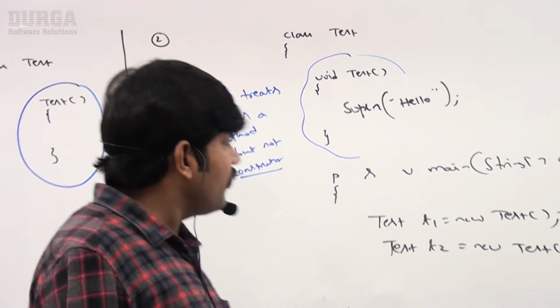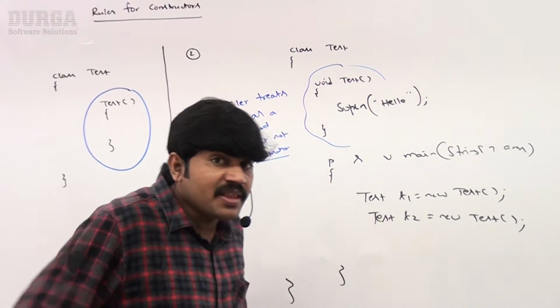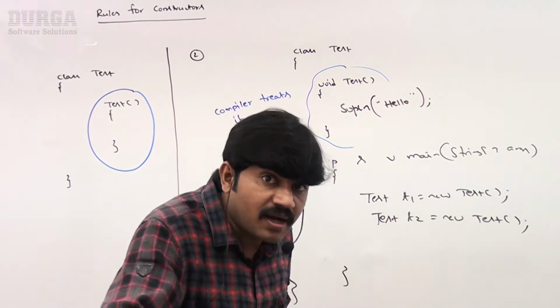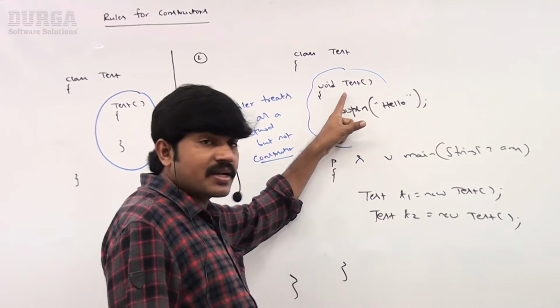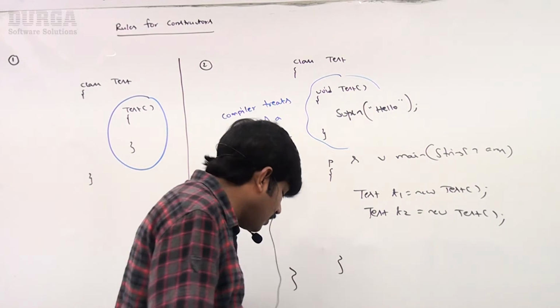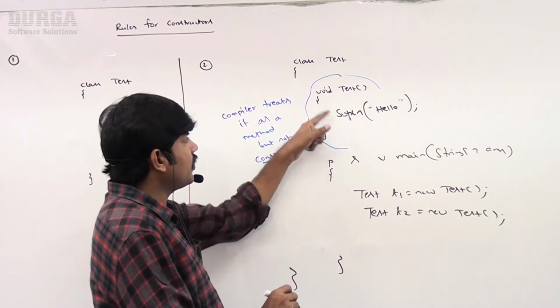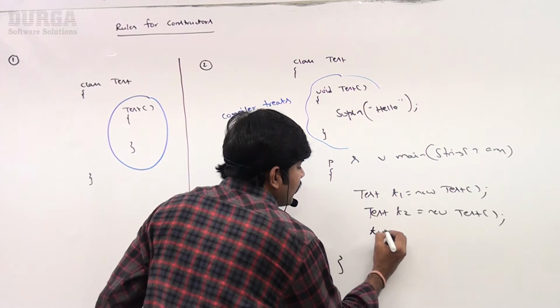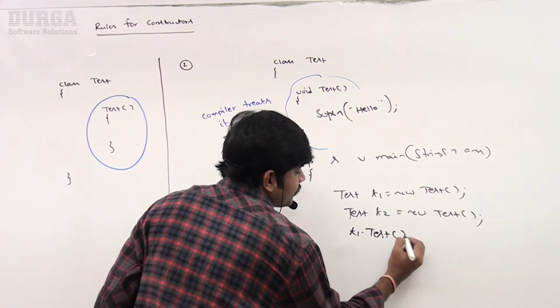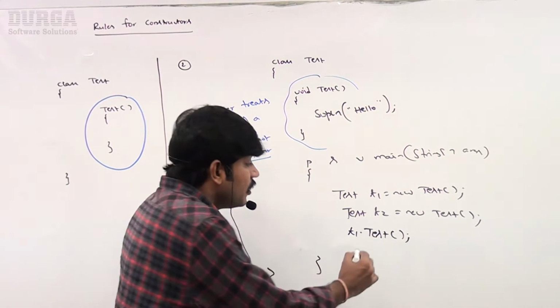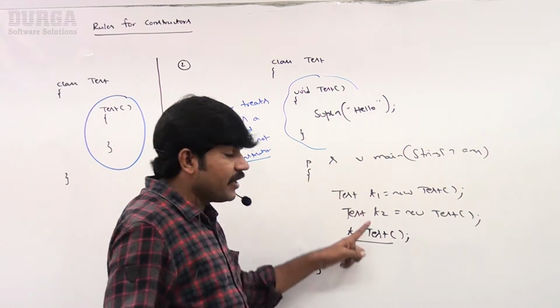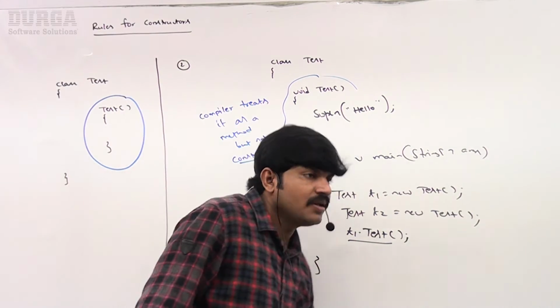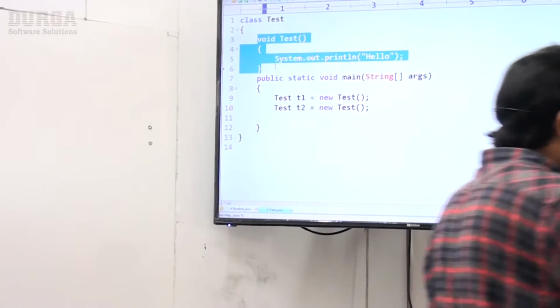Remember, if it is a method, when will it execute? Only whenever we are calling it. Now I want to call this method: t1.test().